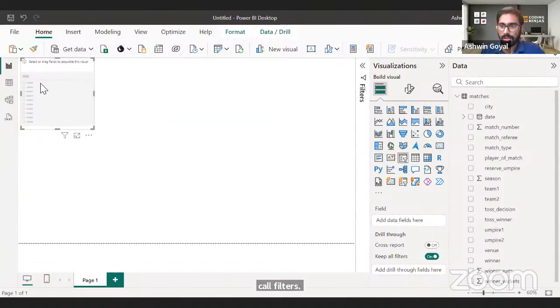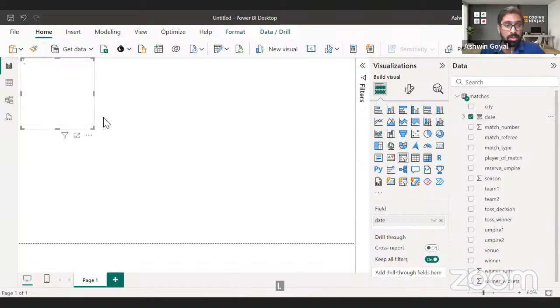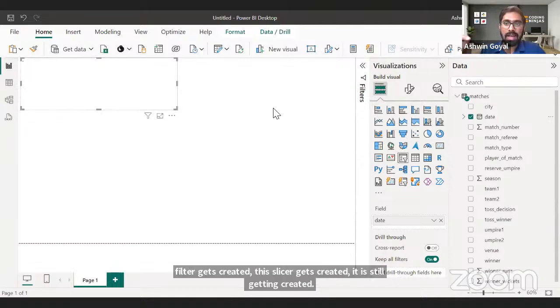This is a slicer. I want a slicer by date, so I will drag date to the field. You see this filter, this slicer, get created, and it will help me slice and dice or filter data.